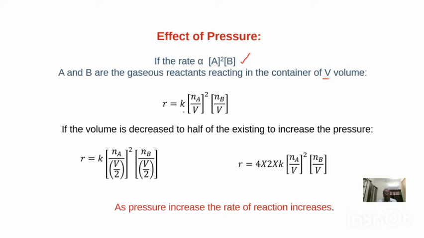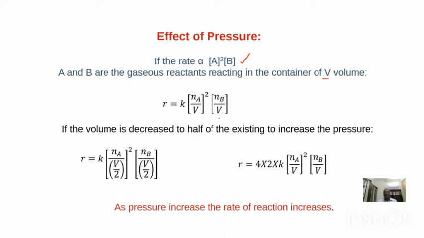So R is equal to K into Na divided by V power 2 into Nb, number of moles of B divided by V. Na and Nb are the number of moles of A and B respectively. V is the volume of reaction mixture. What is K? K is specific constant, specific rate, or we say it is rate constant.